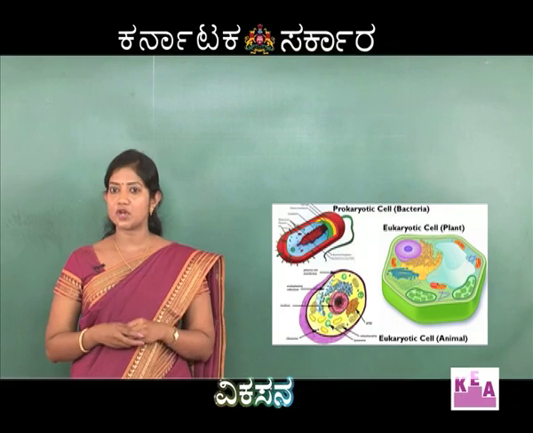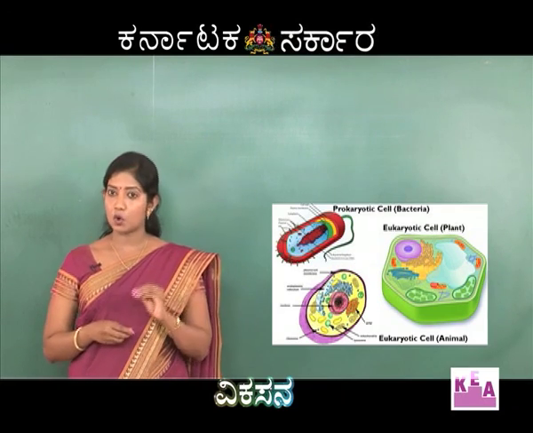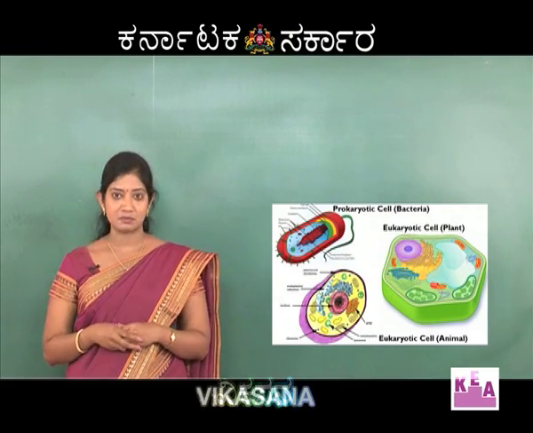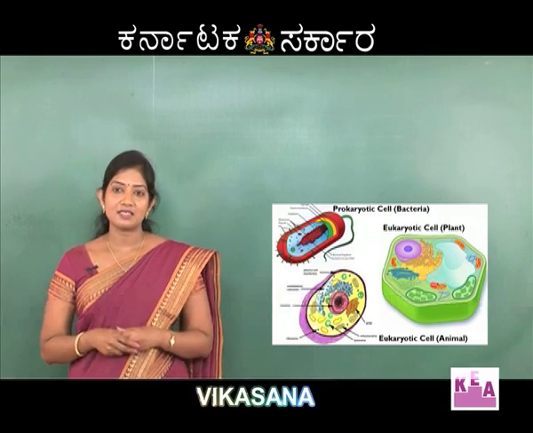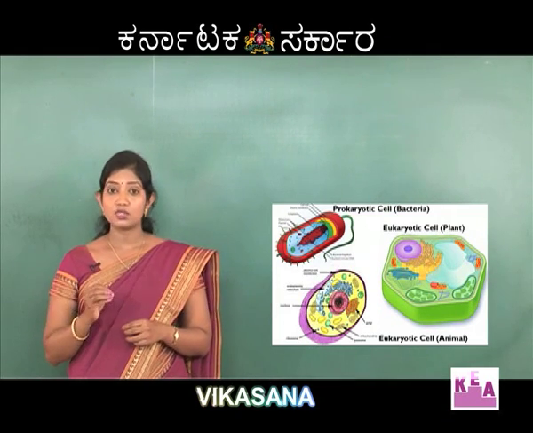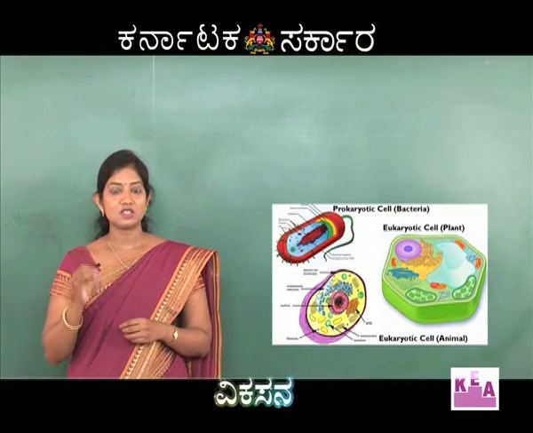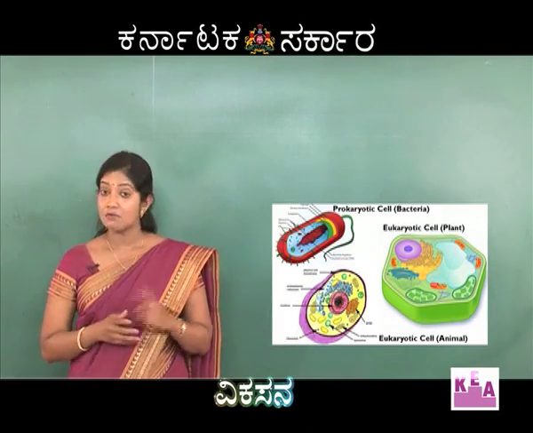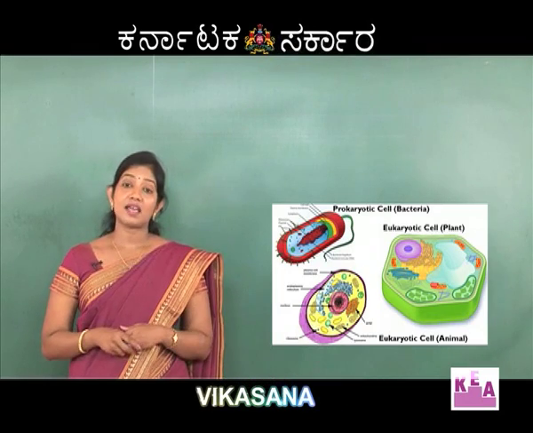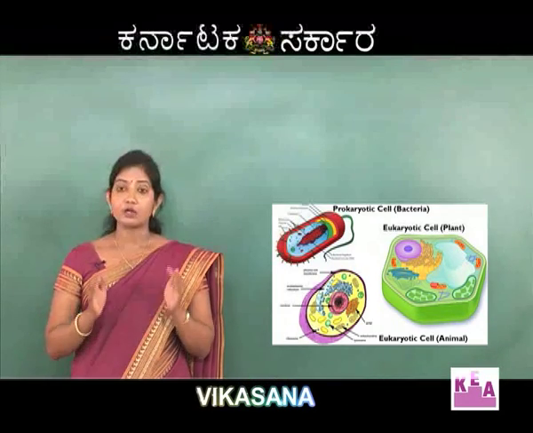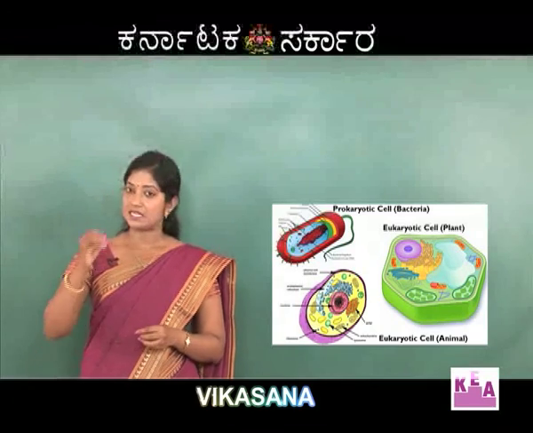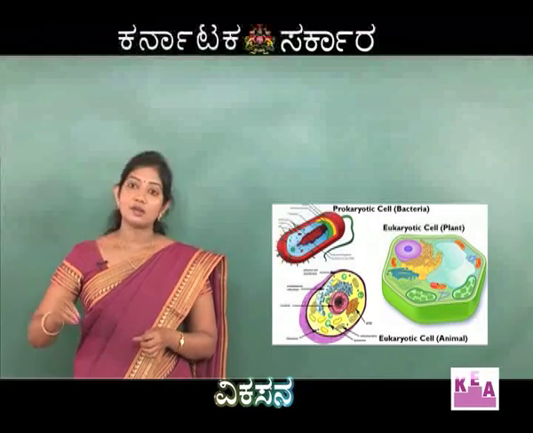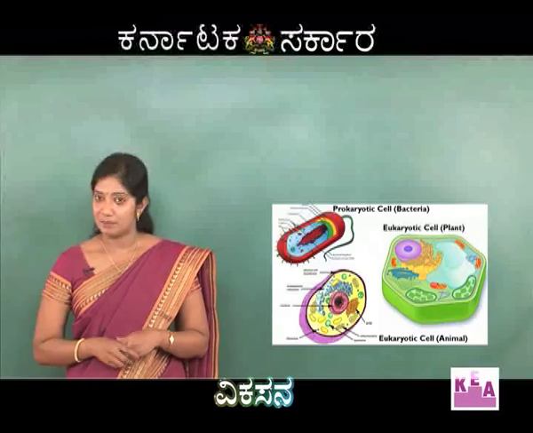Now, let me give you an idea of the difference between prokaryotic and eukaryotic organisms. Prokaryotic organisms are the ones which do not possess a true nucleus, that is, the genetic material is not covered by a nuclear membrane, whereas eukaryotic organisms are those wherein a true nucleus is present, that is, the genetic material is enclosed within a nuclear membrane.